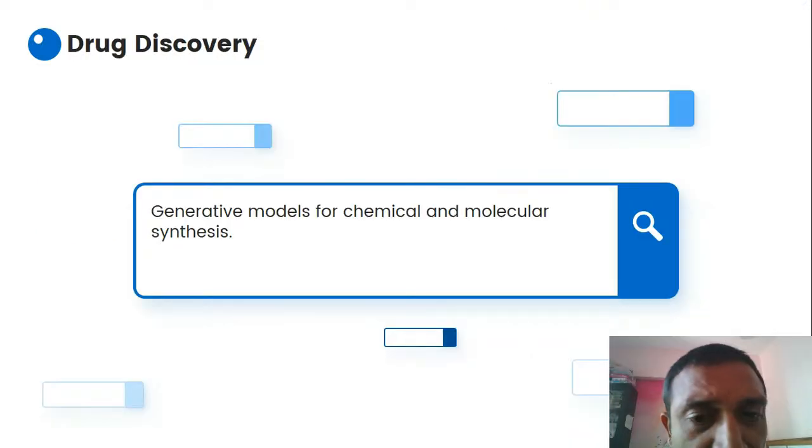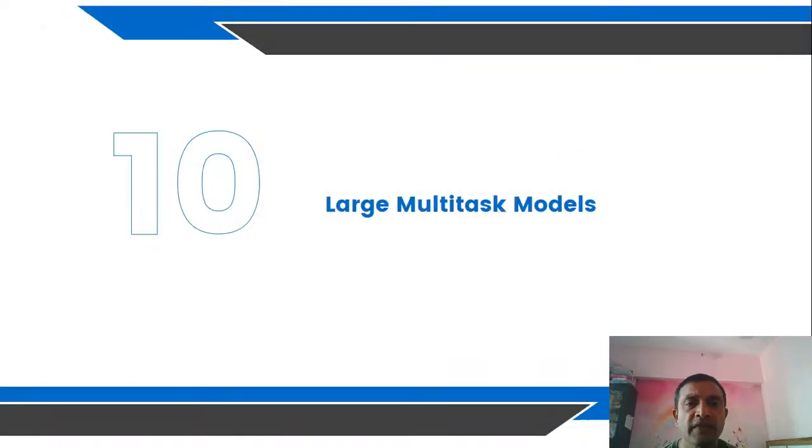Drug discovery: generative AI models for chemical and molecular synthesis. So drug discovery, when we say pharmaceuticals or biological research purposes, or the chemical industry, you can use these models for drug discovery as well, correct?